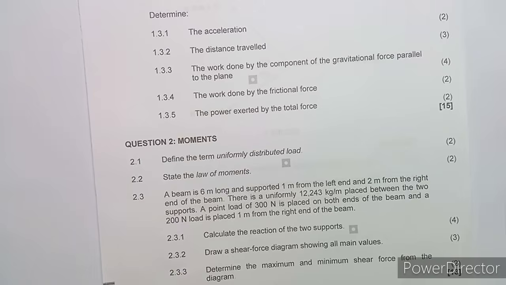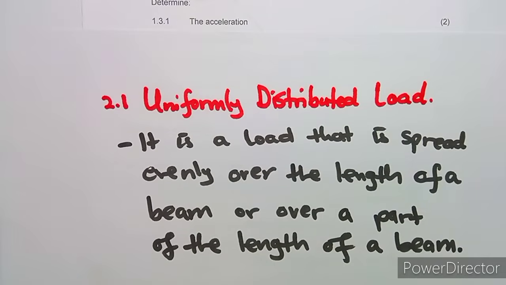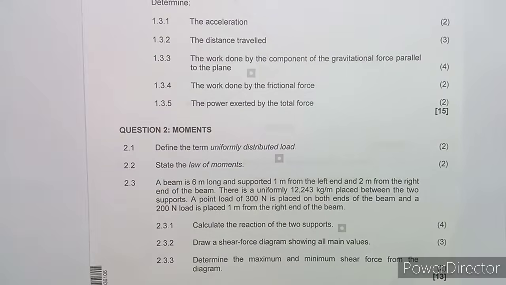Anyways, let's see what we have on the other part there, which is to define the term uniformly distributed load. For this one, the uniformly distributed load is a load that is spread evenly over the length of a beam, or over part of the length of a beam. So you'll be given a force of maybe 9 kilonewton per meter or 5 newton per meter. That one is a distributed load. It will be given over a certain length, or over the total beam that you're given.